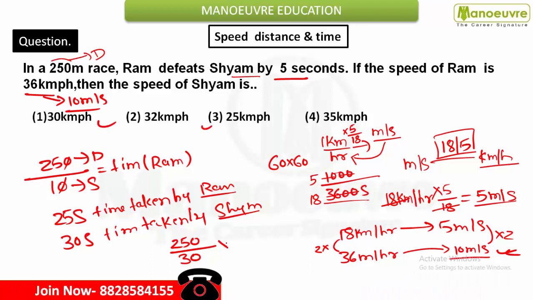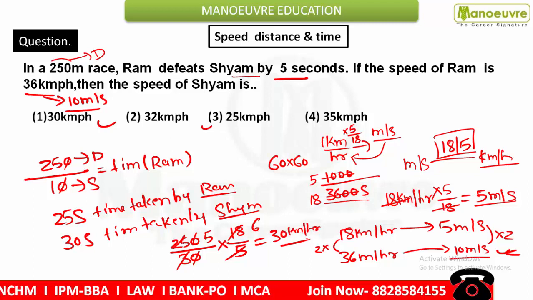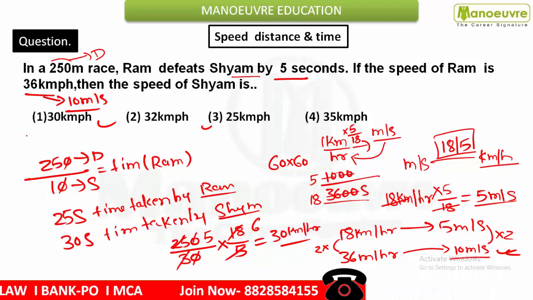So you have to multiply by 18 by 5. Just reduce it: 6 into 5 is nothing but 30 kilometer per hour. So that is your option number A.